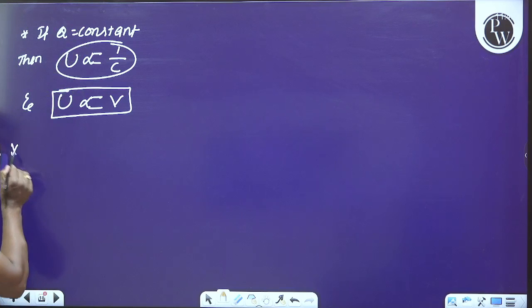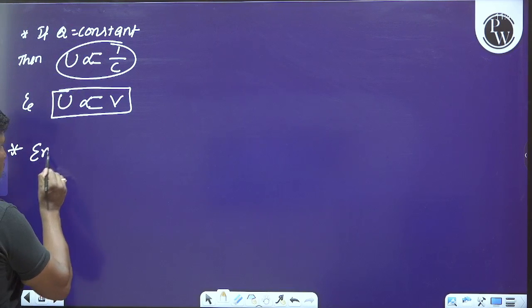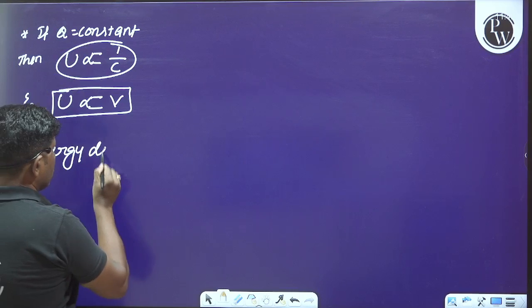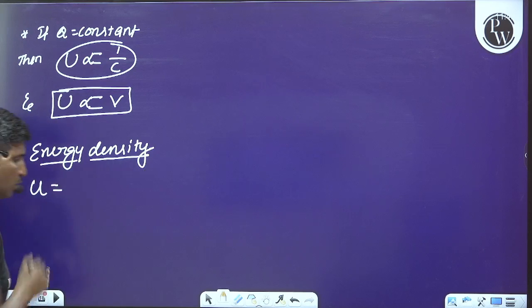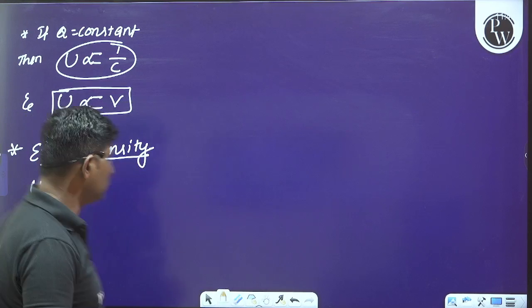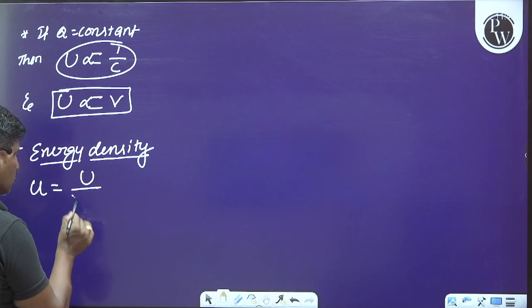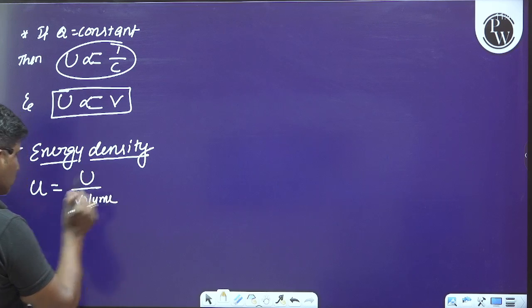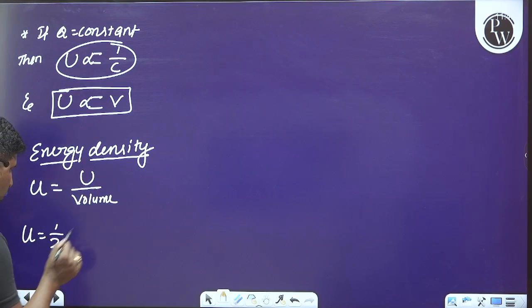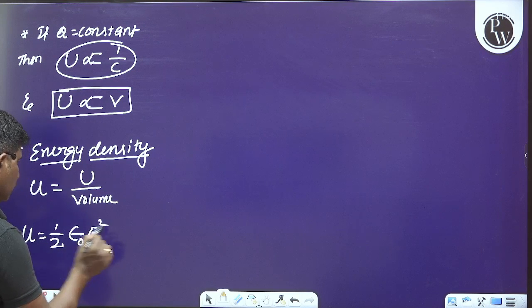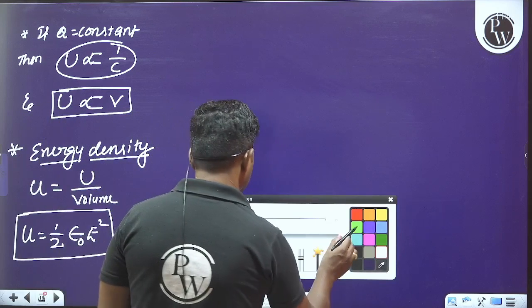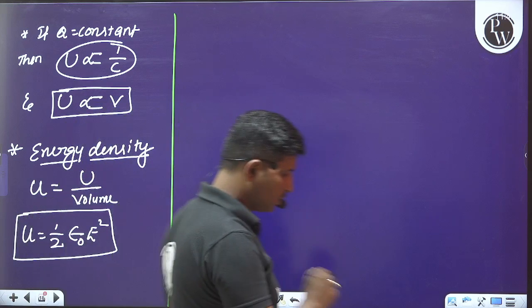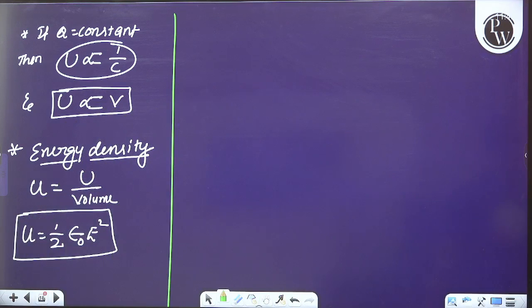Later we have to understand what the energy density is. Energy density is usually denoted by small letter u. It is equal to energy stored per unit volume. We can show it is half epsilon naught into E naught square. That is the expression for potential energy density. I hope you understood this clearly.